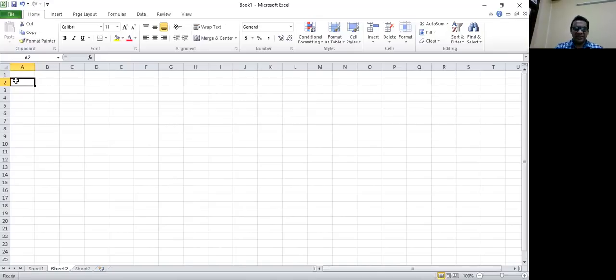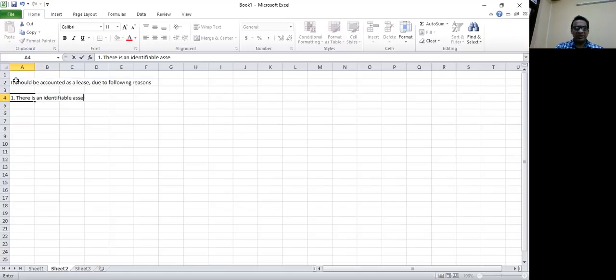So I will say it should be accounted as a lease due to the following reasons. Number one, there is an identifiable asset.